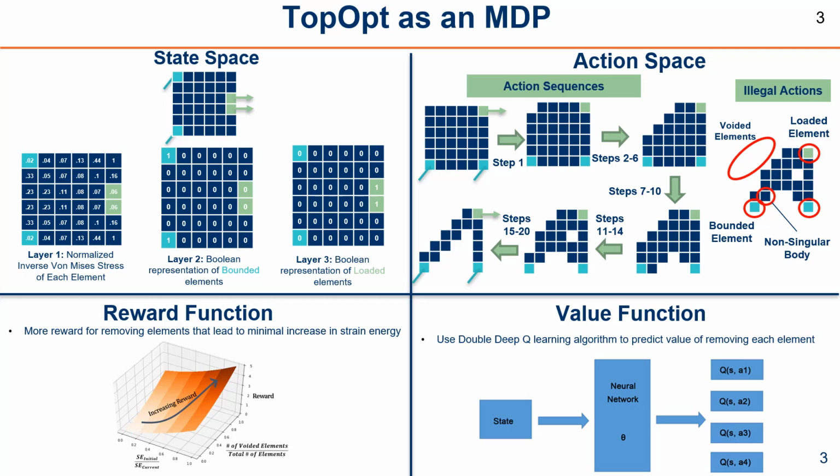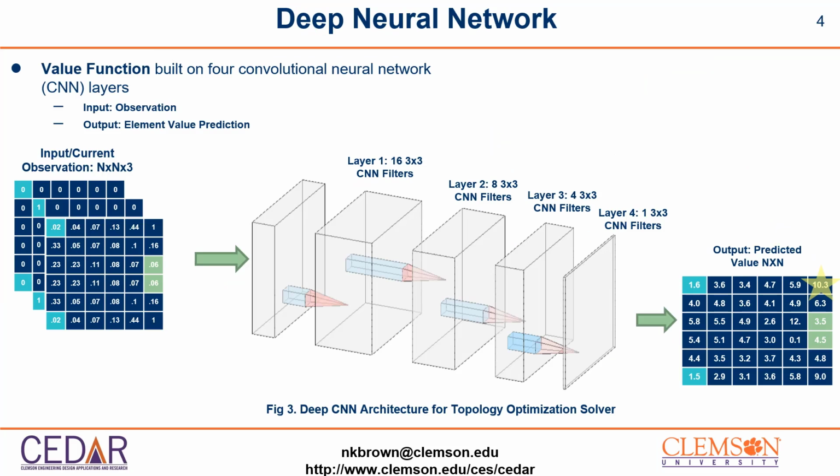The reward function was set to mimic the multiple objectives of the compliance minimization topology optimization problem and assigns the agent more reward for removing elements that lead to a minimal increase in strain energy. Finally, the value function uses a double deep Q-learning algorithm to predict the value of removing each element given the current observation. The value function is built on a simple four-layer network built entirely on convolutional filters.